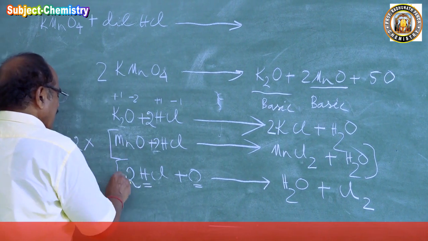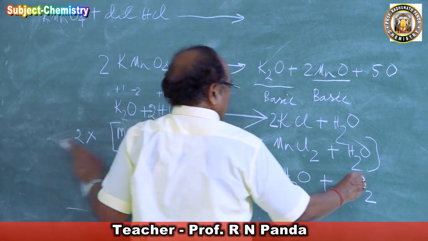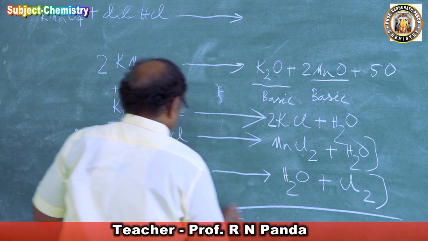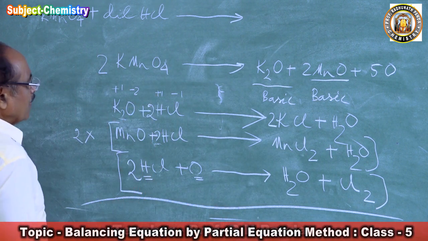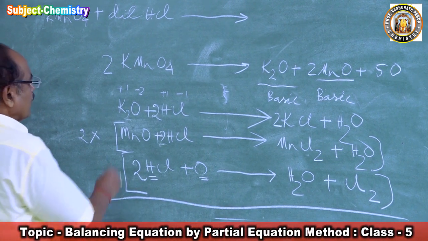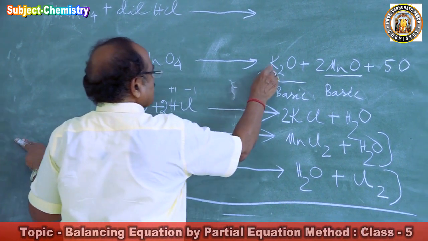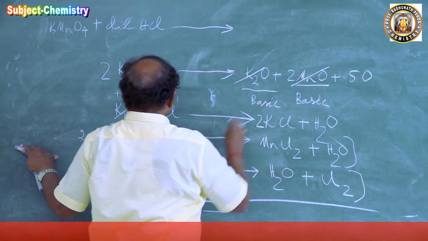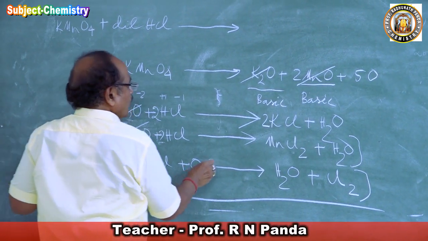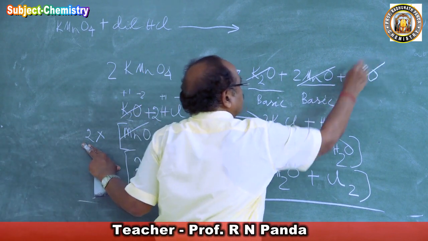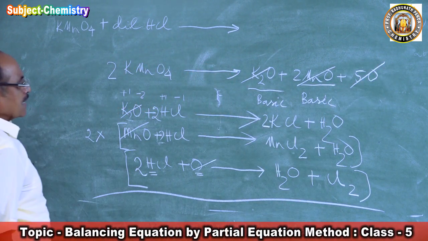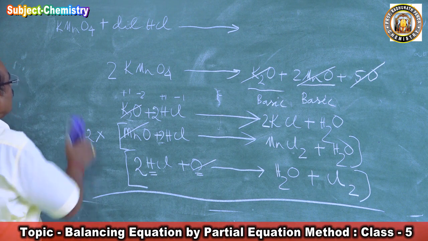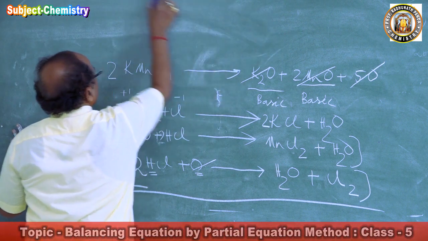So we will multiply this equation by 5 and we will add the equations. We will cancel the equals. Potassium oxide cancels, MnO cancels, and O and O cancel.